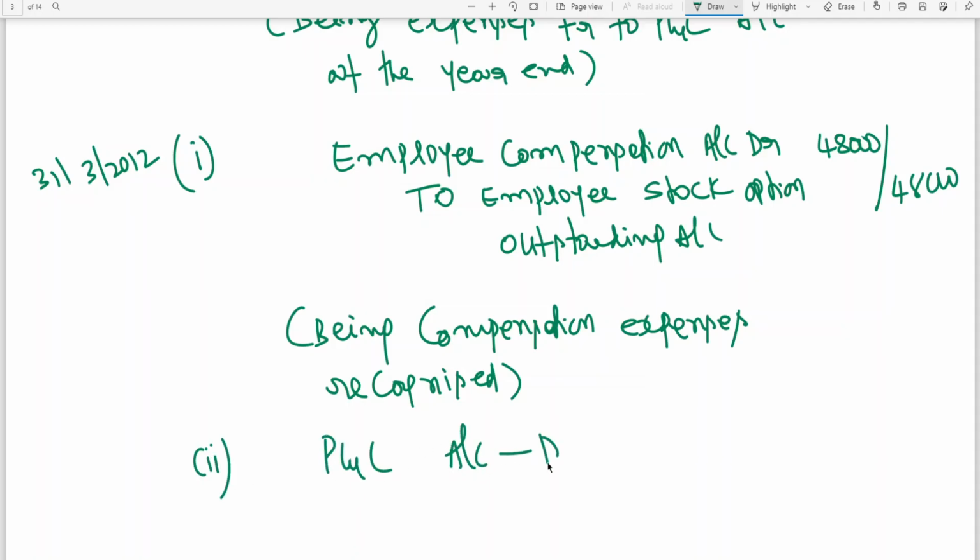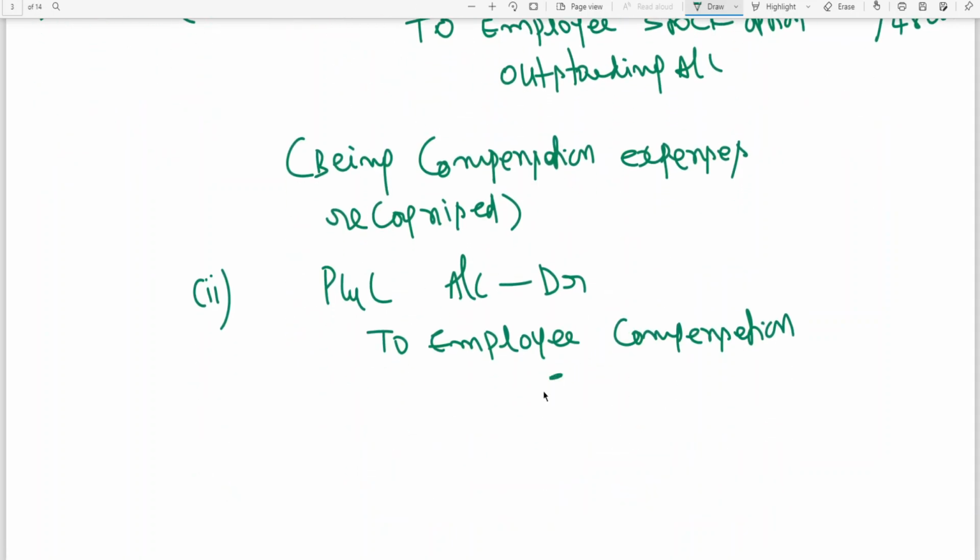Profit and loss account debit, to employee compensation expense account, 48,000 rupees.